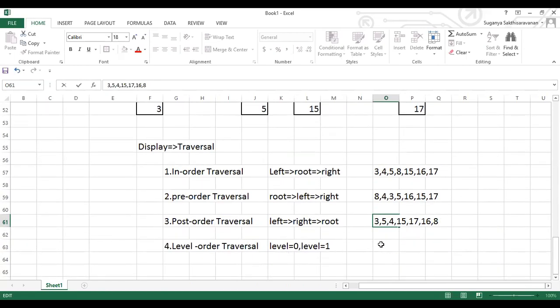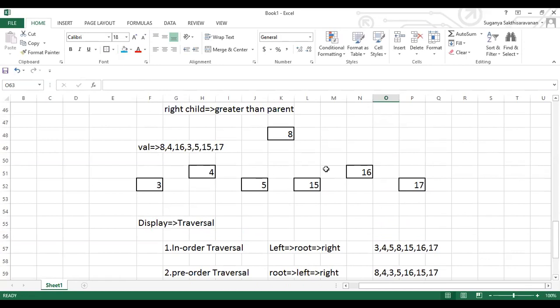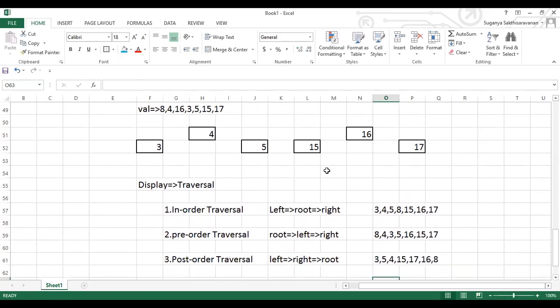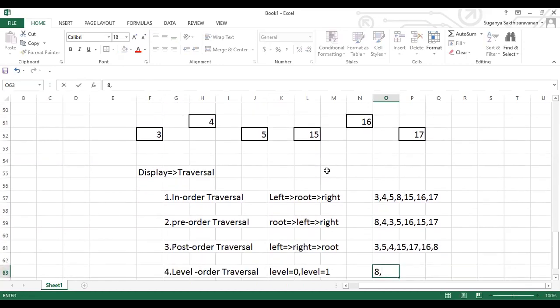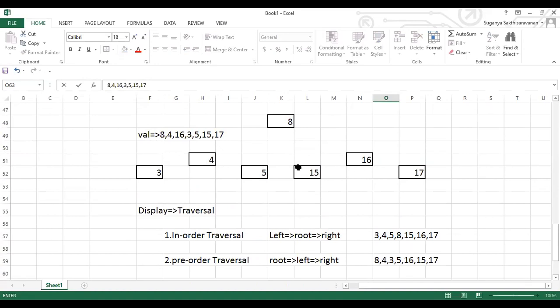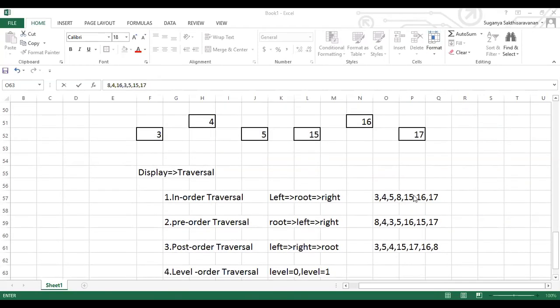When I come to level order, it will come level by level from the beginning. So from the beginning, what is the value? 8 is the first value of the 0th level, and the second level will be 4, 16, and followed by 3, 5, 15, and followed by 17. This is all about your level order, level wise: first level, second level, third level. Level wise, it is going to be displayed. This is all about your level order, guys. So these are the different orders of traversal.